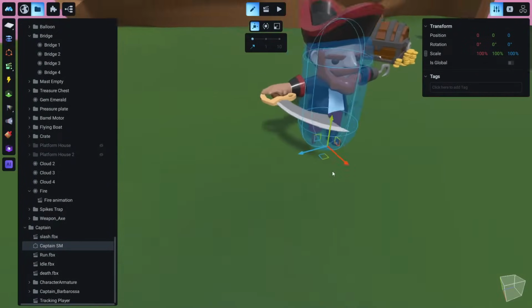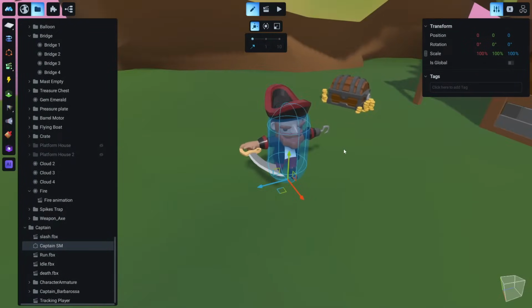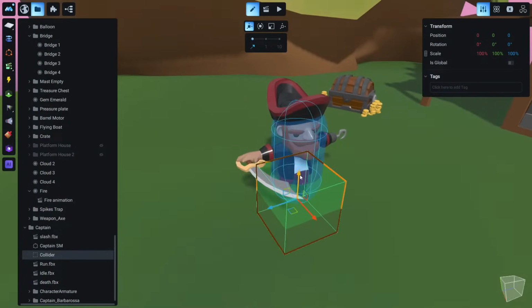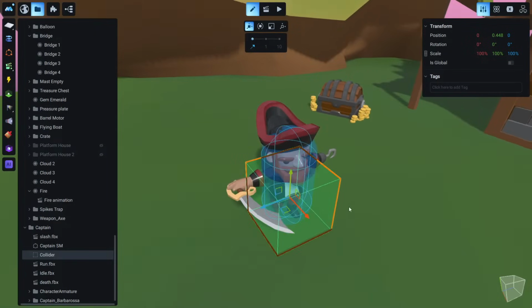And now we are going to add 2 colliders to the captain to help us continue with the logic. Let's add a collider from this area, and let's move this collider a little bit up.